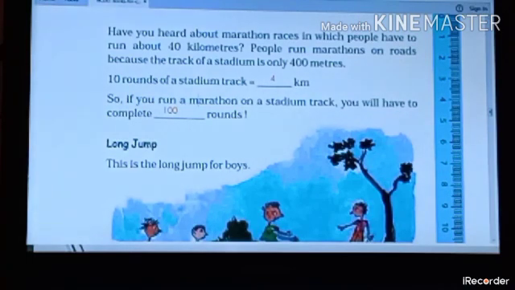40 kilometers. People run marathons on road because the track of the stadium is only 400 meters.